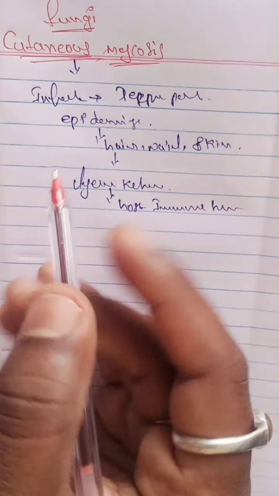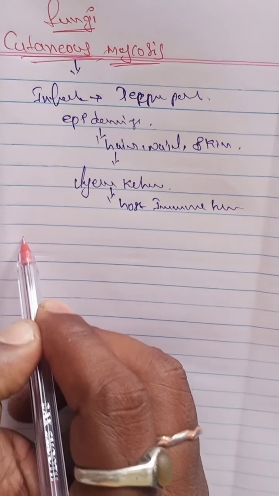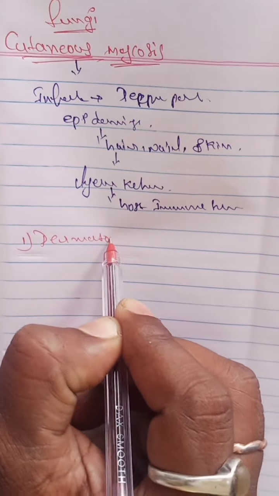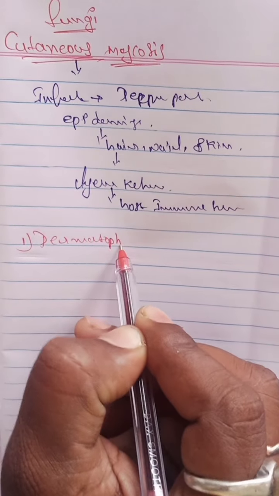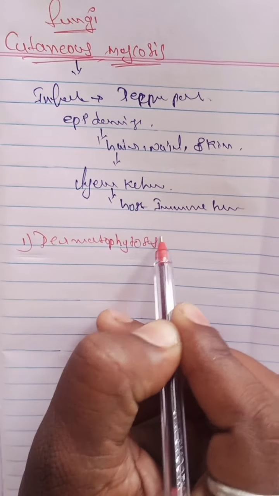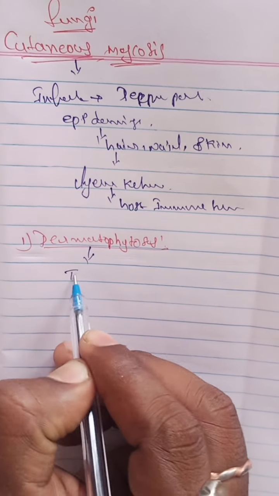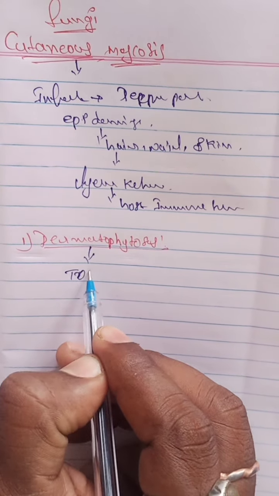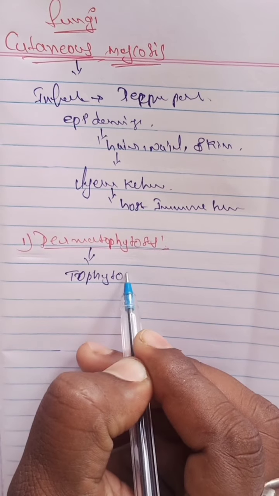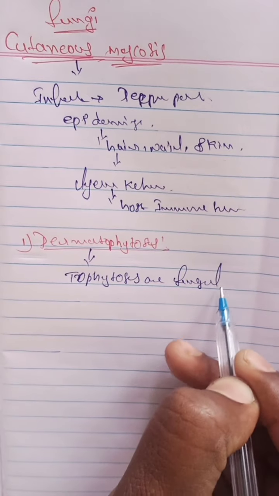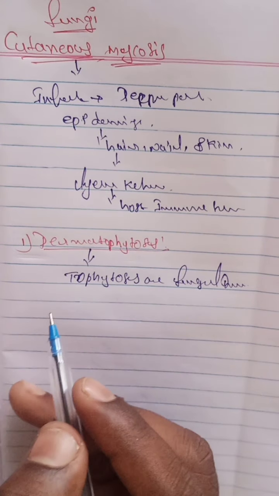An example is dermatophytosis. Dermatophytosis is a tinea or fungal infection of keratin.